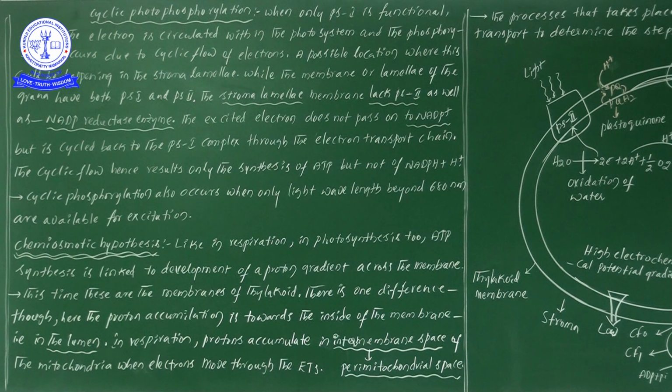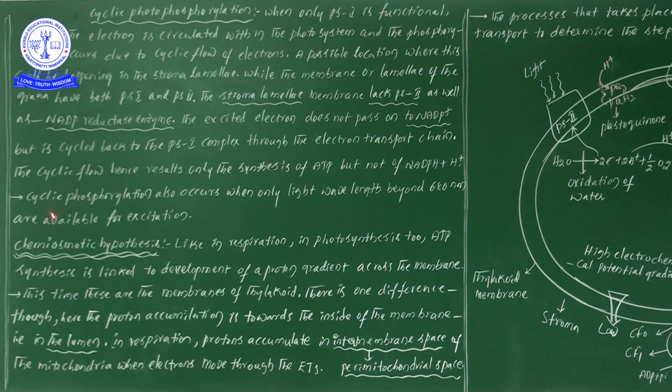In cyclic electron transport only ATP is formed, but there is no chance of formation of NADPH. So in a cyclic flow, the result is only the synthesis of ATP, but not of NADPH plus H plus.